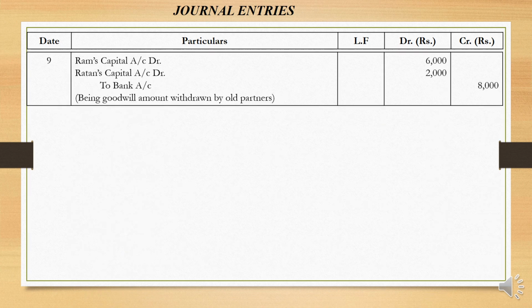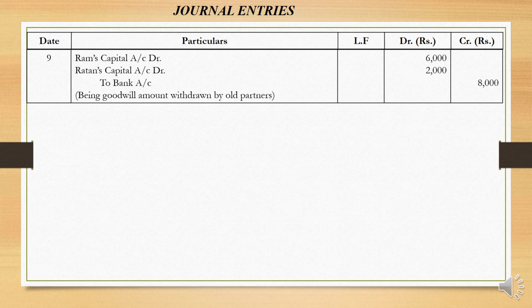Now let us go to the next one. Goodwill amount withdrawn by the old partners. See, goodwill amount is transferred to their accounts, but they are not going to hold it. They'll withdraw the amount. So Ram's capital account debited, Ratan's capital account to bank account. Their respective amount will be withdrawn by them.